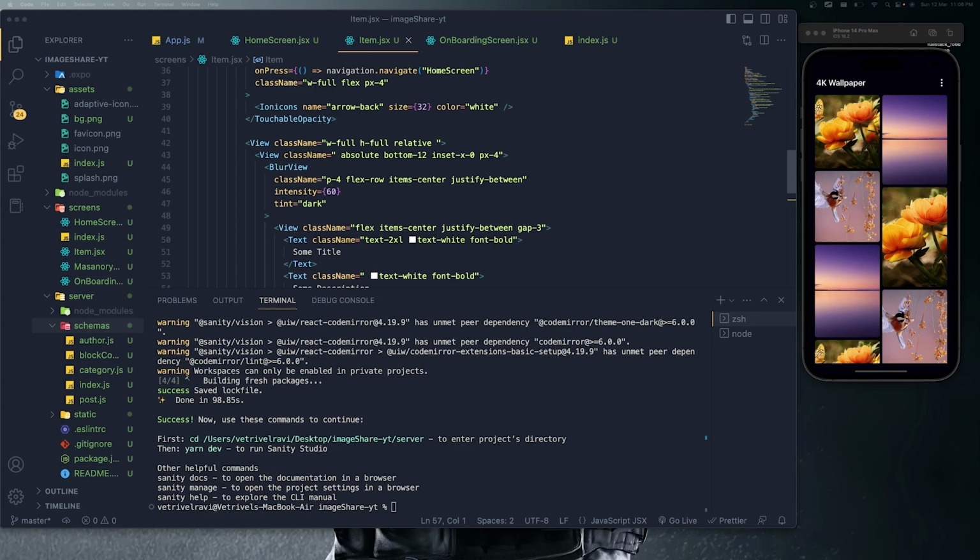All right then, so now our Sanity is completely downloaded, and you can see it's provided some nice commands which help us to open the documentation. You need to run sanity docs. If you want to manage all your projects, you need to run sanity manage, and if you run sanity help, that will help us to explore the CLI. Okay, so let's type the command sanity manage.